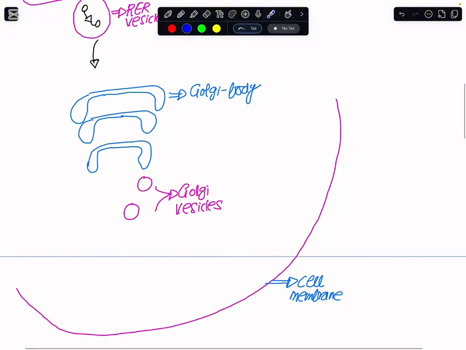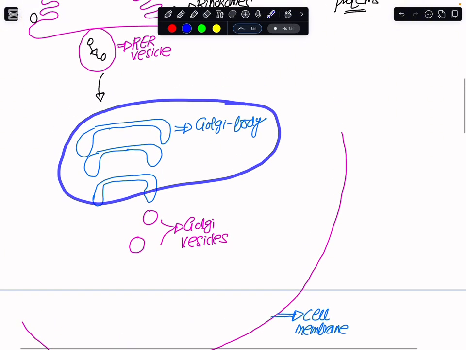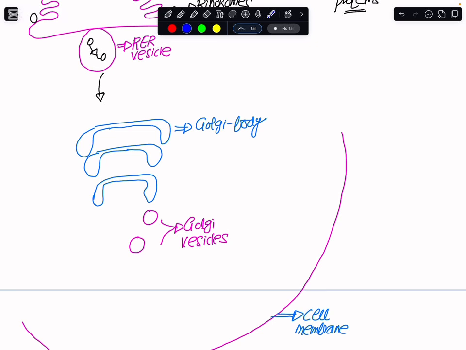And as far as the role of the Golgi body is concerned, it would modify the protein. It would fold the polypeptide chains differently. It would cut some amino acids out of the polypeptide chain. And as a result of that, a different protein would be formed. Depending upon whether this is coming into our fingernail or onto the outside of the body, it would make the skin. And if it is retained within the cells, it would make some enzymes for the cells. And this is how all of these things would be accomplished.